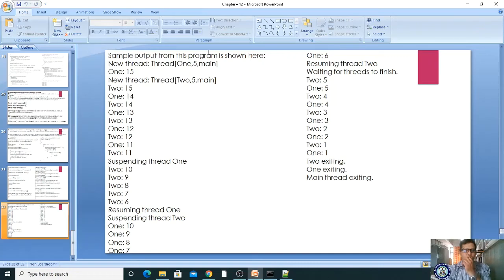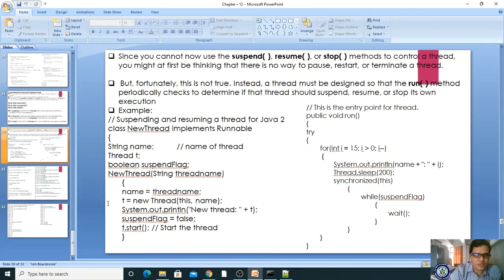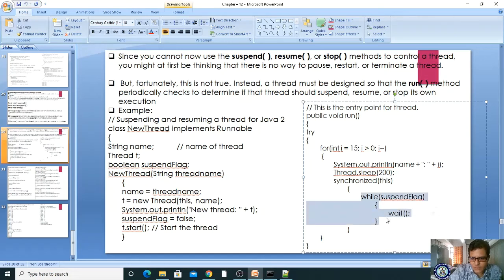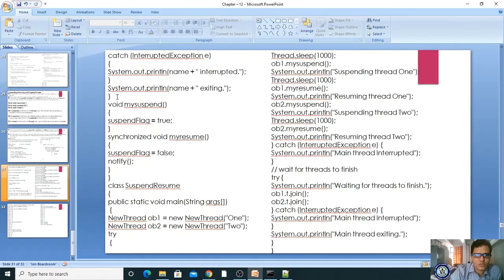Okay, so if you try to execute, what happens? You have created two objects. These two constructors are initialized, right? After the two constructors, if one thread enters, the other thread has to wait, right? Got it? After entering this block, you are making it wait for this many seconds, and once it is true, it will wait, otherwise it will resume. Got it? When you call the wait method, what happens? The suspend method will be executed. You are setting the suspend flag to true, and it will be evaluated. Got it? Yes, let me check.